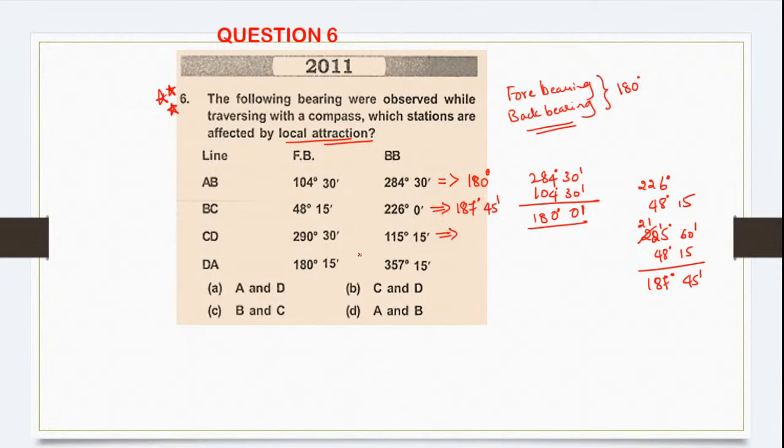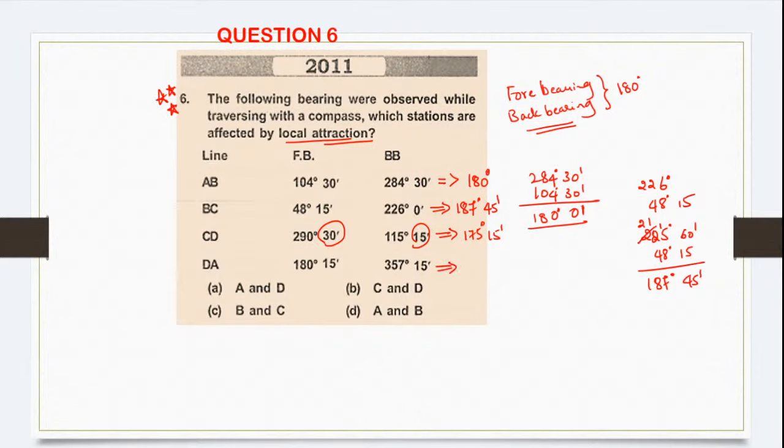When you check this also here, observe there's a difference of 15 minute. Then in 290, remove 115, it will come as 175 degree. Next, lastly, move on to this.